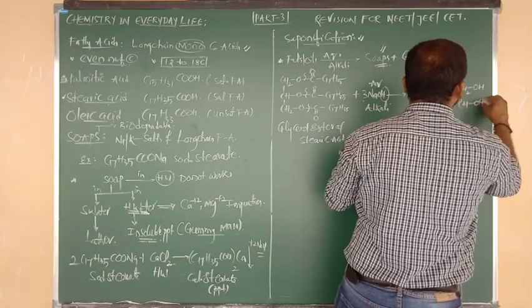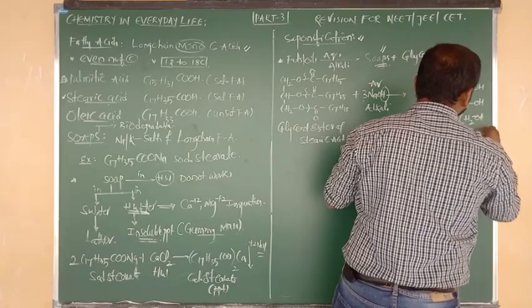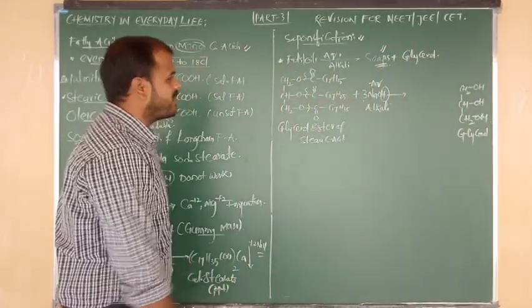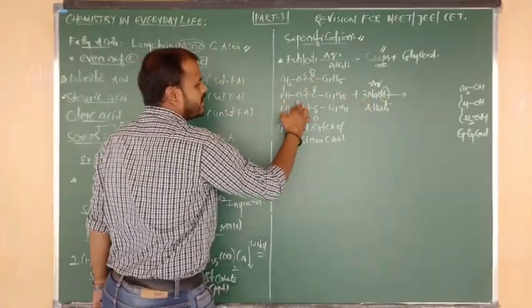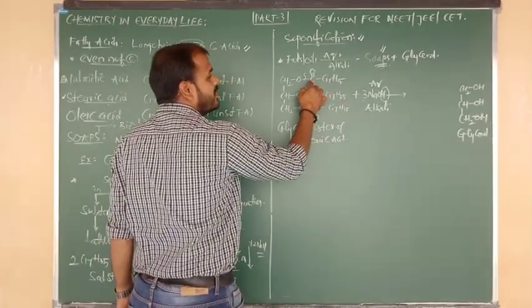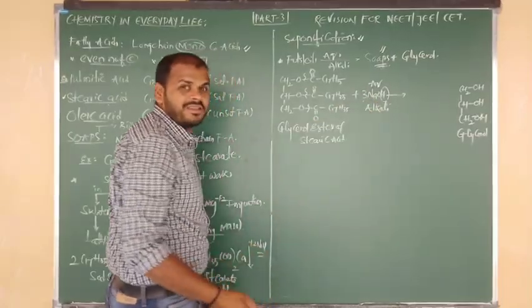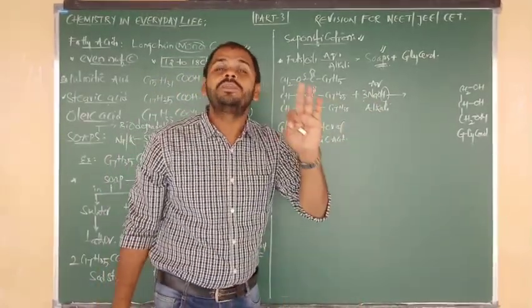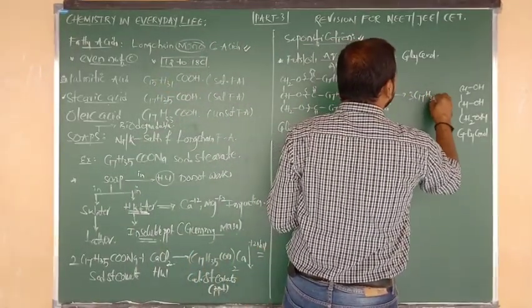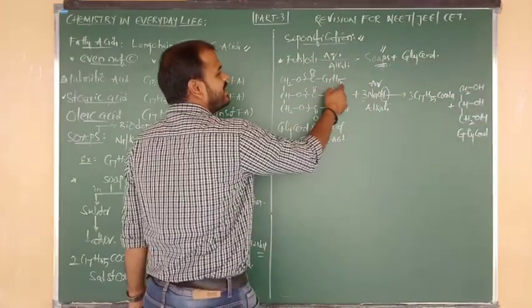So what is your expected product? The common byproduct is expected here, that is nothing but glycerol. What is the formula, beta? Glycerol. Okay, all of you. So what is the formula of glycerol? 3 H atoms are attached to the 3 O atoms. We are getting the product, what now? Glycerol. The remaining is C17H35COONa. Like these, three forms are there. Means in this reaction you are getting 3 moles of soap at a time. So what is the formula? C17H35COONa.